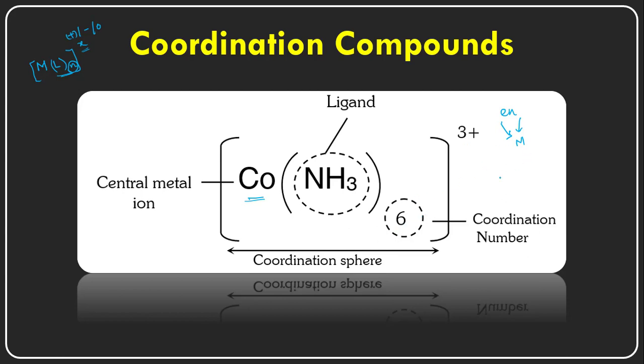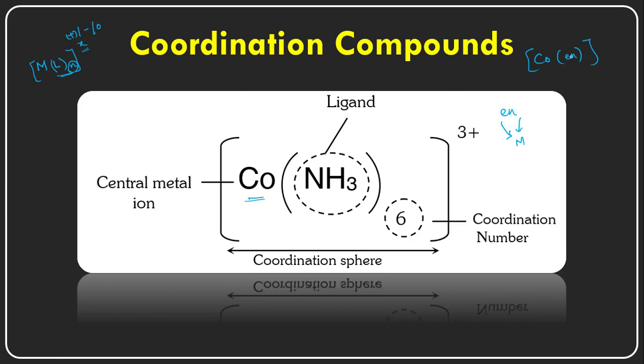The coordination number is actually the number of bonds surrounding the central metal cation, not the number of ligands. If we take the complex in this way, I am taking the cobalt complex with ethylene diamine as the example.